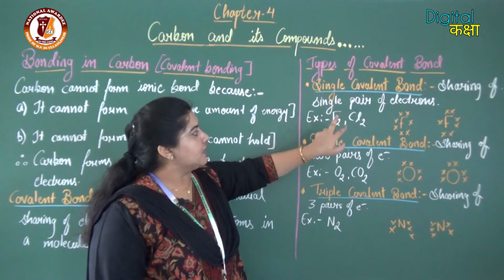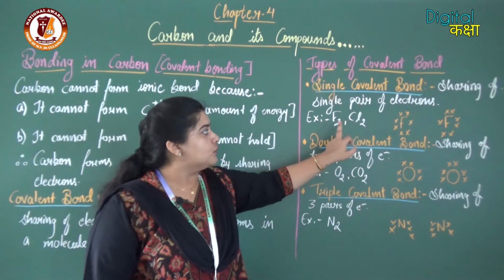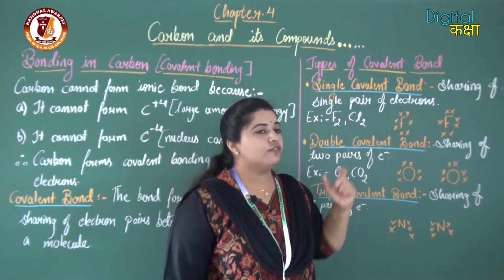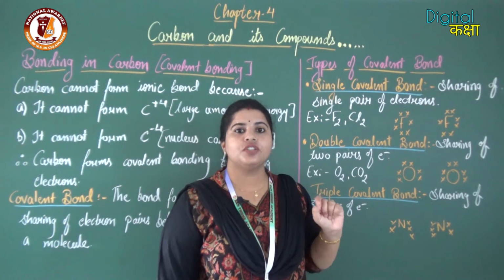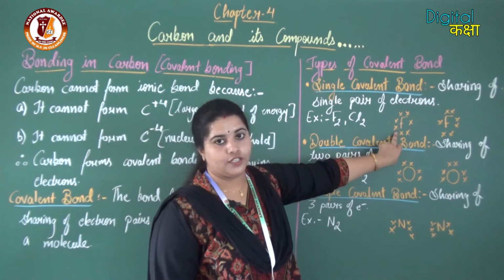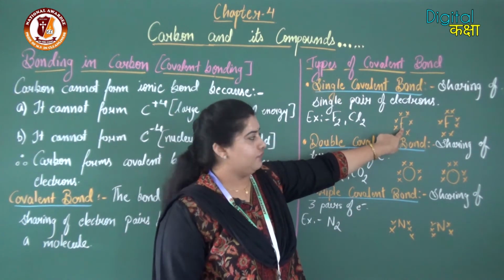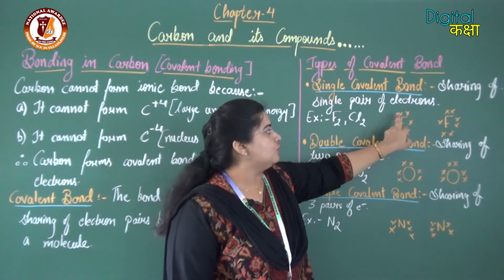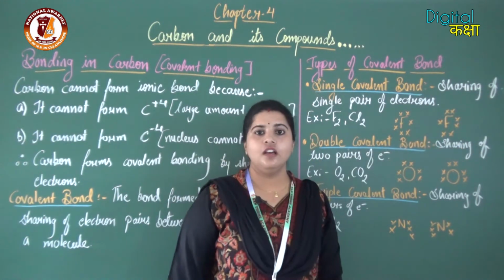For example, consider the fluorine F2 molecule or Cl2 molecule. In the F2 molecule, I have drawn the electronic structure over here. Fluorine's atomic number is 9, so its electronic configuration is 2, 7. That means in the last shell it has 7 electrons. Fluorine symbol is F. The 7 electrons I have represented in the form of crosses: 1, 2, 3, 4, 5, 6, 7. Similarly, this fluorine has 7 electrons in the last shell.